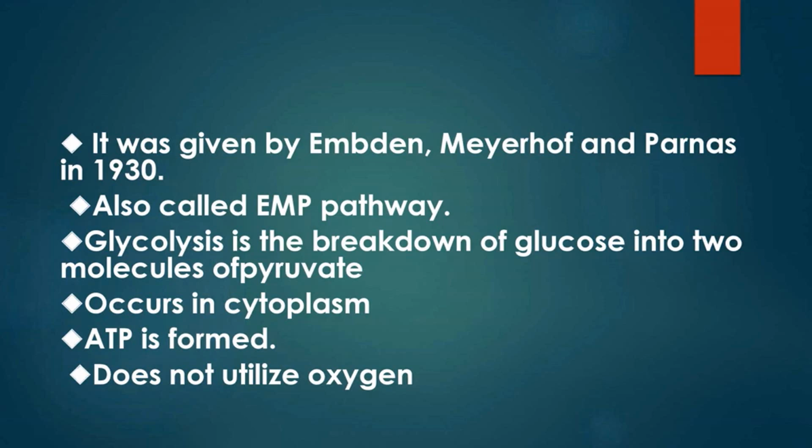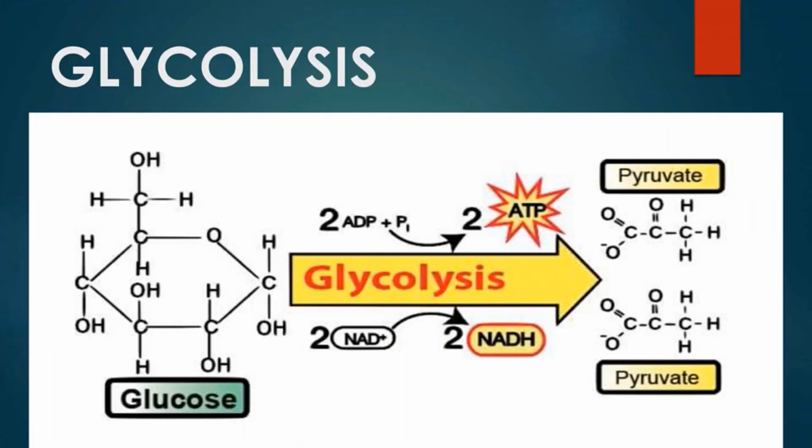Glycolysis is the breakdown of glucose into two molecules of pyruvate. It occurs in cytoplasm. ATP is formed. It does not utilize oxygen. So glycolysis is a metabolic pathway that involves systematic breakdown of glucose to produce energy. It is also called as EMP pathway, and glycolysis takes place in the cytosol of the cells.